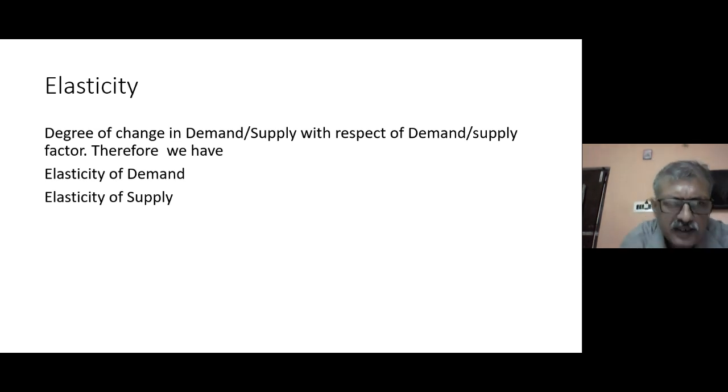Therefore, elasticities are of three types. Price elasticity of demand: when the rate of change of demand is due to the rate of change in price.